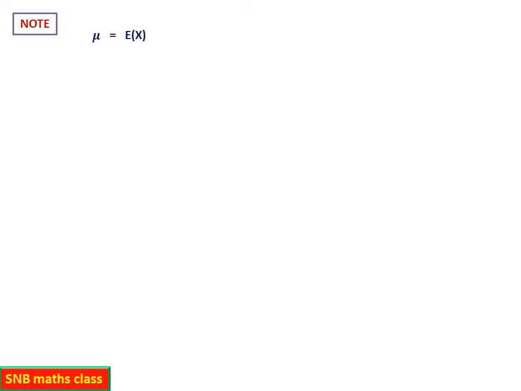Mu is e of xi, this will be equal to sigma xi pi. See, there is one more alternate symbol which I am introducing so that it is easy to remember. Sigma xi square p xi, this you can write as e of x square, because what is e of x? E of x is sigma xi pi. So if you take xi square instead of xi, it will be e of x square.